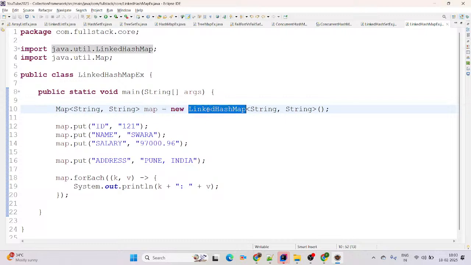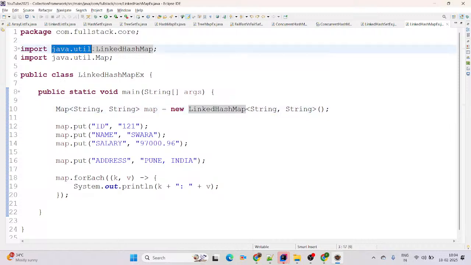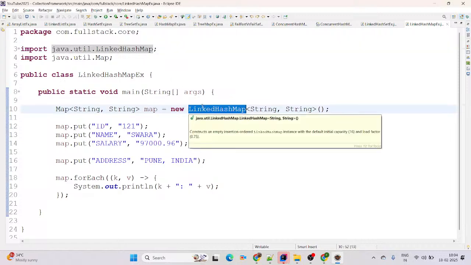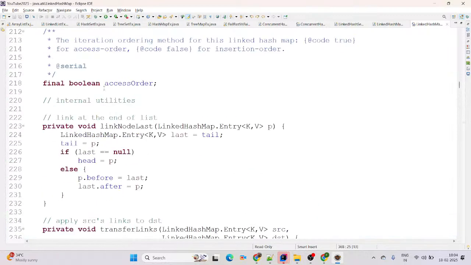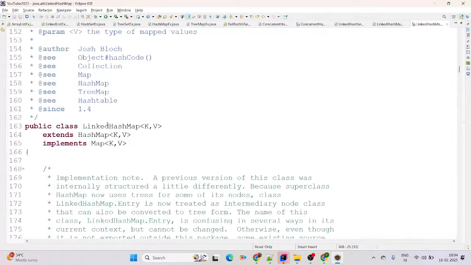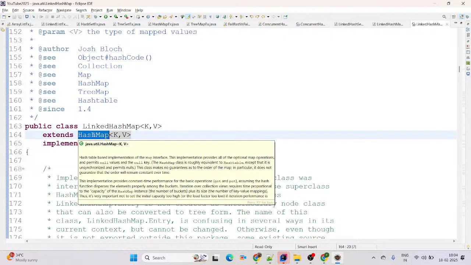Then LinkedHashMap. This is a class coming from the Map interface, and this class comes in the Java 1.4 version, and it comes from the java.util package. If you want to check internally, you can open it and come to the topmost. There will be the LinkedHashMap class. This is key value pair, and it extends HashMap. It means whatever features are in HashMap are available in LinkedHashMap as well. Like it also allows one null key and multiple null values.